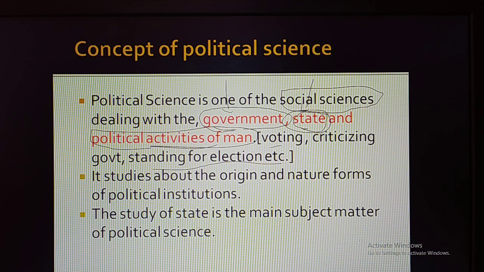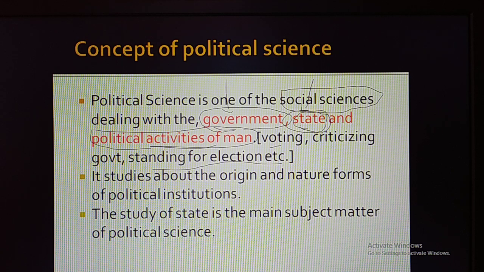This is only the word that we have chosen, but the actual meaning of state refers to the country. If you go to America, they call them states, and we are following the American system. And if you go to Russia, they do not call them states, they call them provinces. But actually state means like a country. In the political context, state means a country.